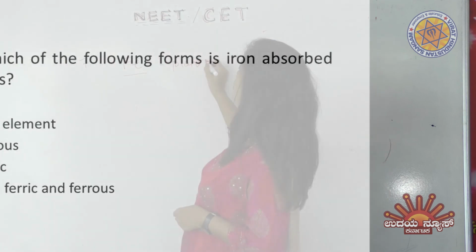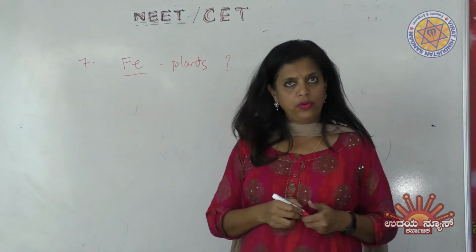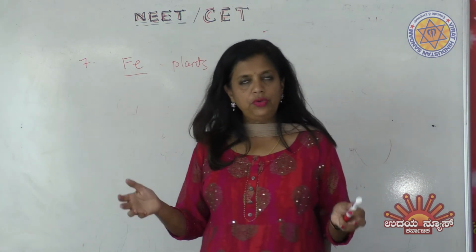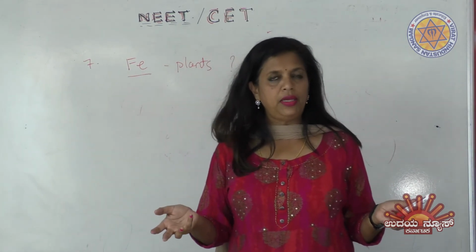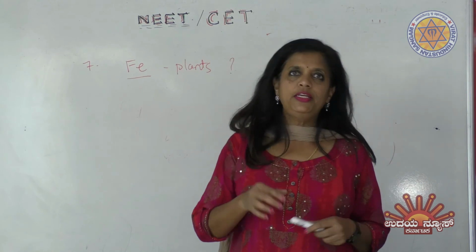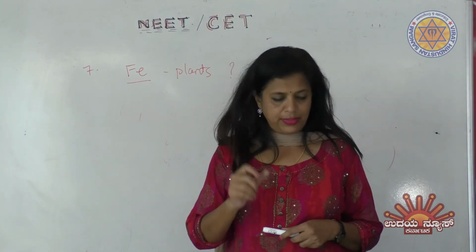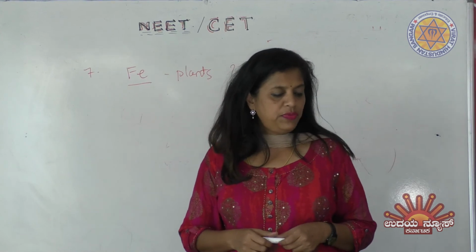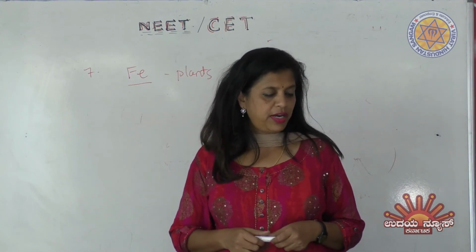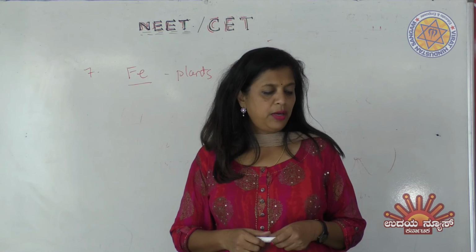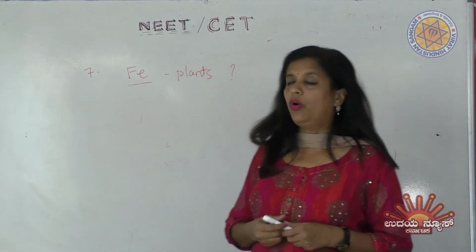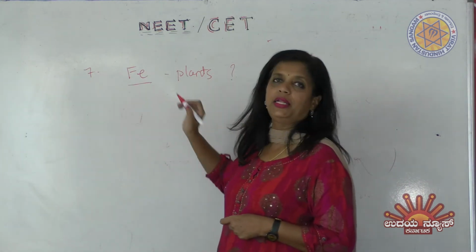That's the question. So always you have to narrow down the question. Make the whole question into one meaning. Otherwise, if you keep on reading the whole question 10 times, you will not get the meaning easily. You make your own meaning for the questions, what they have actually asked. The options are given already. First one says free element, second one is ferrous, third one says ferric, then both ferric and ferrous. Means in which form is this iron taken by the plants?